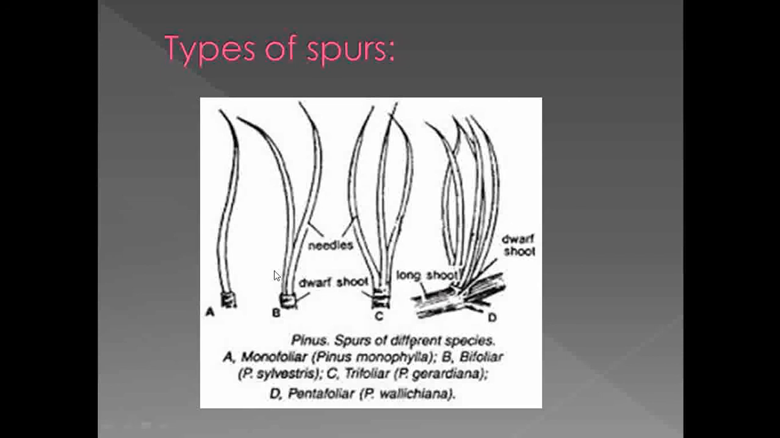spur. So if you observe here, the branches get divided into two types, that is the dwarf shoot and long shoot. See this one, the branch which is present exactly at the base of the spur is called a dwarf shoot, while this elongated portion is called a long shoot. If you observe in this picture, the part below that spur is called a dwarf shoot, while the remaining enlarged portion is called a long shoot.